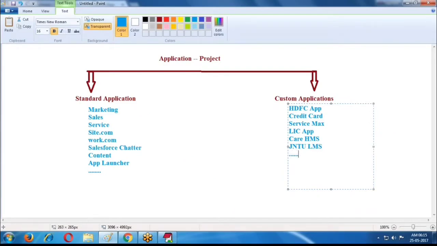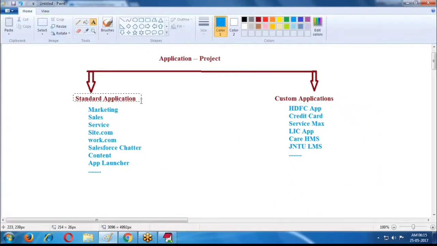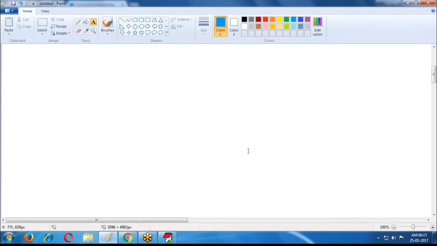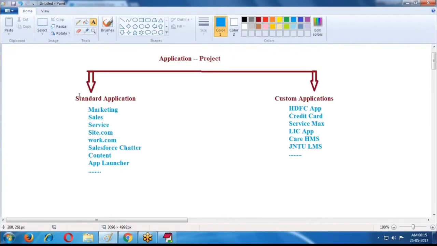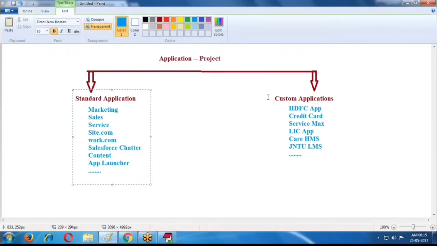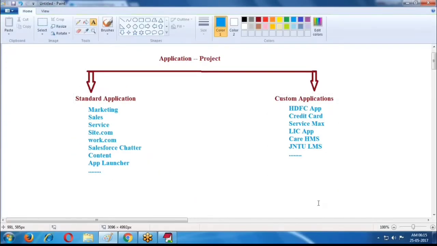Like this, we create our own applications according to client requirement. These applications are called custom applications. These are the standard applications and these are the custom applications. Apart from standard applications, we are creating custom applications according to client requirements.